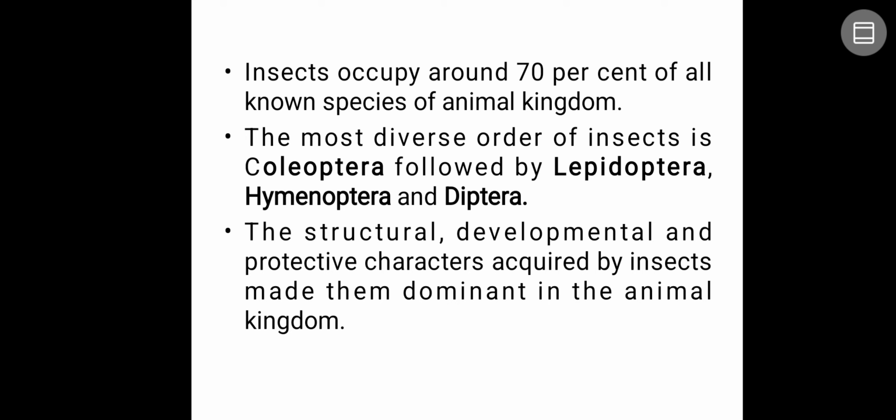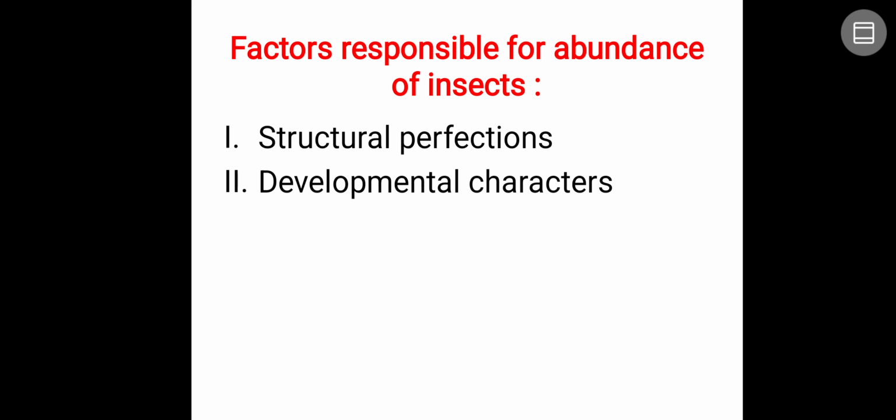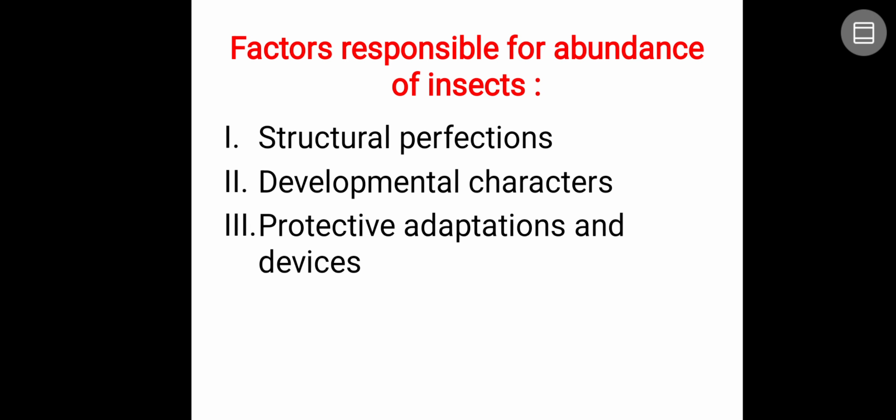Among them there are some important orders in insects, like Coleoptera, followed by Lepidoptera, then Hymenoptera and Diptera, where you can see the most diversity, with many species. It is all because of three important factors: structural, developmental and protective characters. Now let's discuss them one by one: structural perfections, developmental characters, and then protective adaptations and devices.